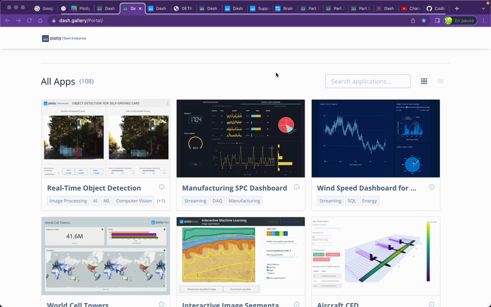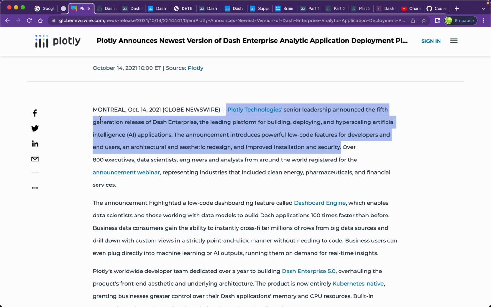Today, Diplodata is talking about Plotly and Dash Enterprise. Plotly is a data visualization company, and they launched Dash Enterprise 5 in October 2021. This is a platform for building, deploying, and hyperscaling artificial intelligence applications.